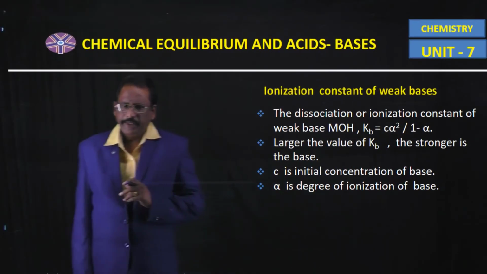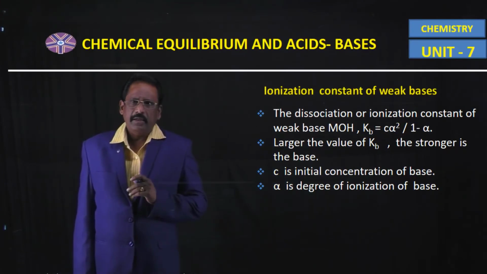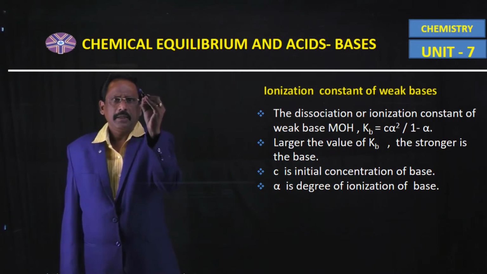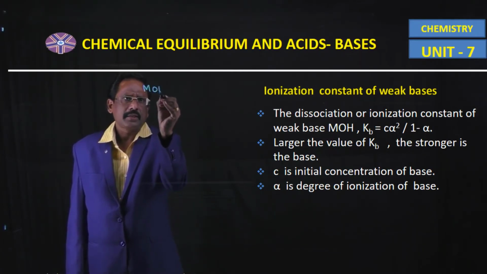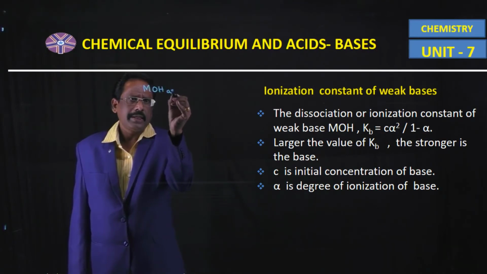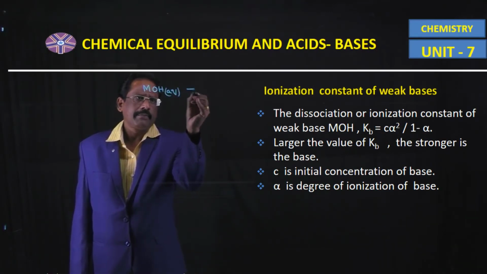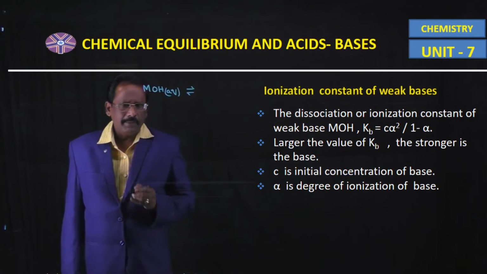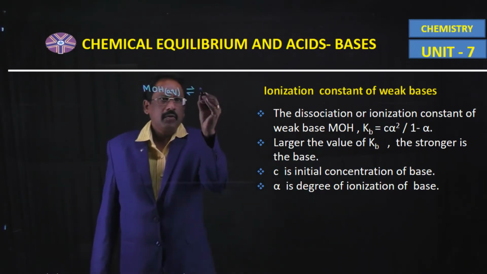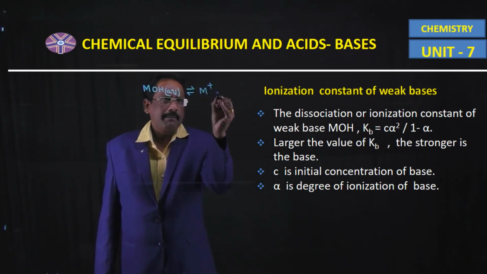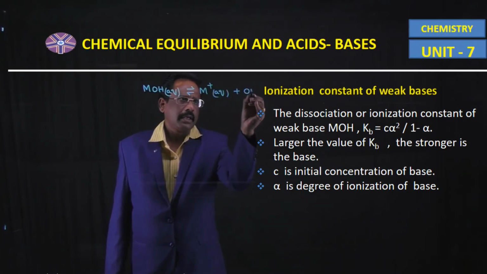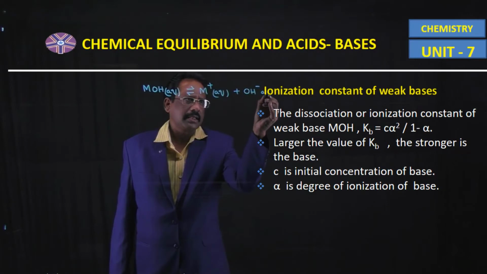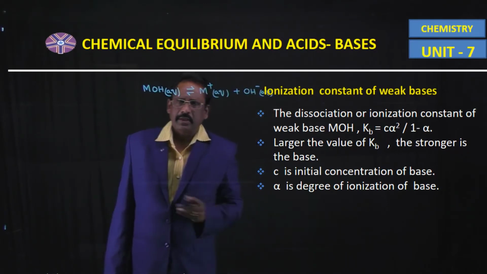And similarly, in the case of a weak base, for example MOH in aqueous medium, it is in dynamic equilibrium with M plus in aqueous medium and OH minus in aqueous state.